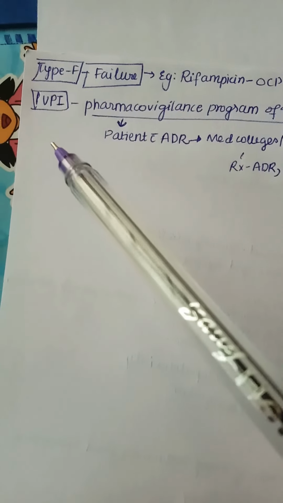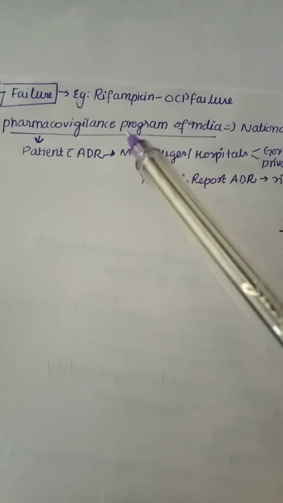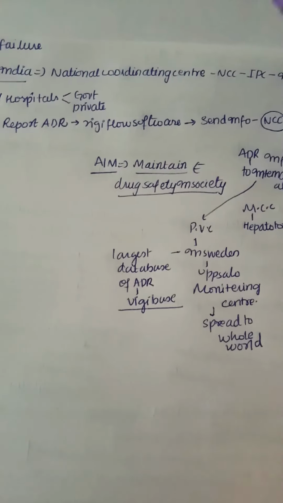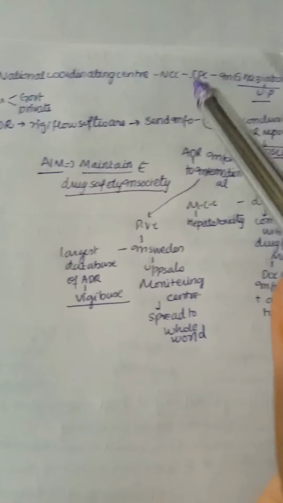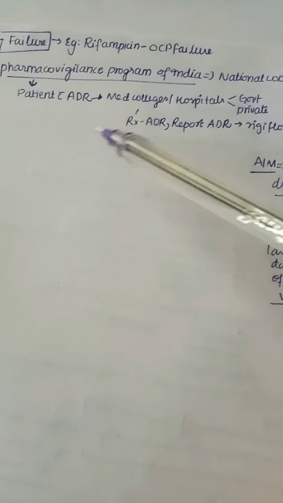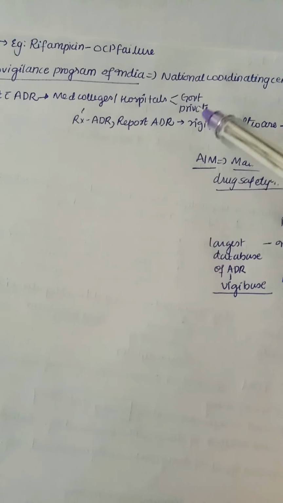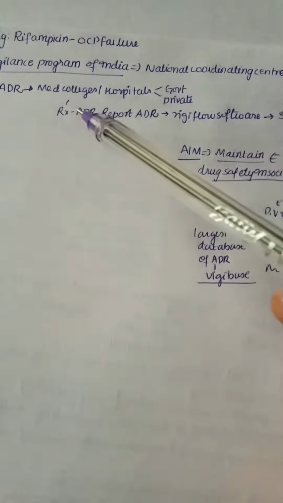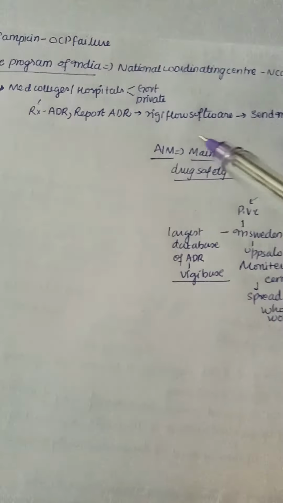And next we have PvPI, that is the Pharmacovigilance Program of India, whose national coordinating center, that is NCC-PvPI, is in Ghaziabad, UP. So mainly patients with ADR in a medical college or hospital, government or private, are reported to them; we give treatment for the ADR and report the ADR.